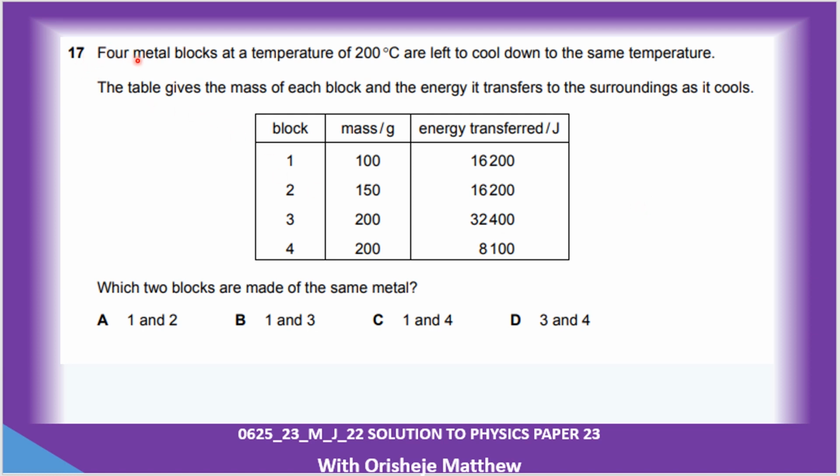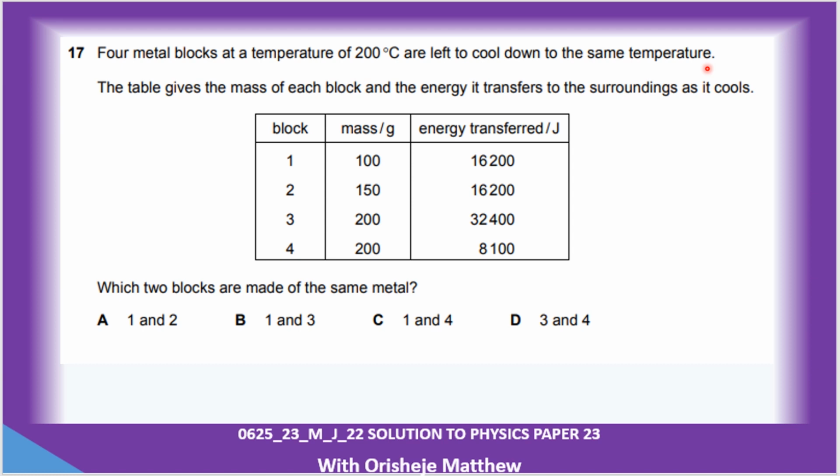Question 17. Four metal blocks, heat capacity. Four metal blocks at a temperature of 20 degrees Celsius are left to cool down to the same temperature. The table gives the mass of each block and the energy transferred to the surroundings as it cools.